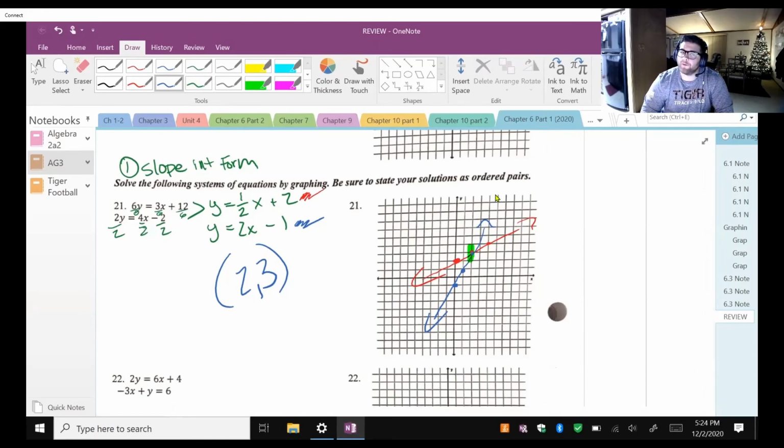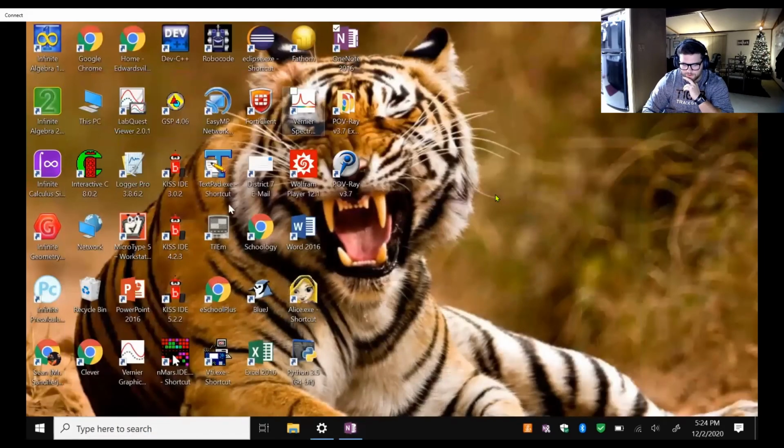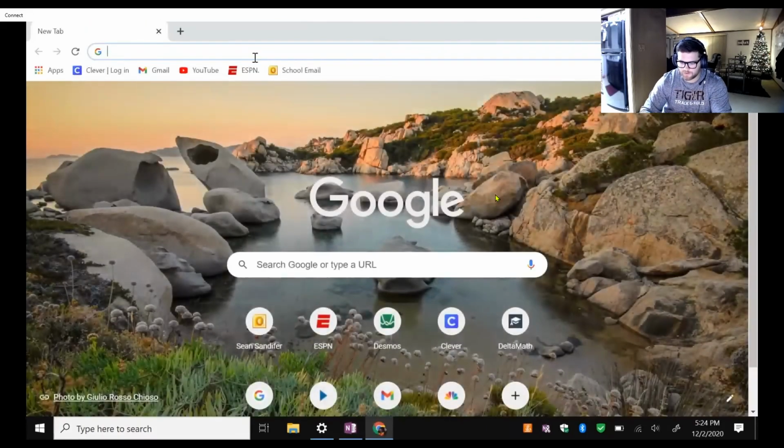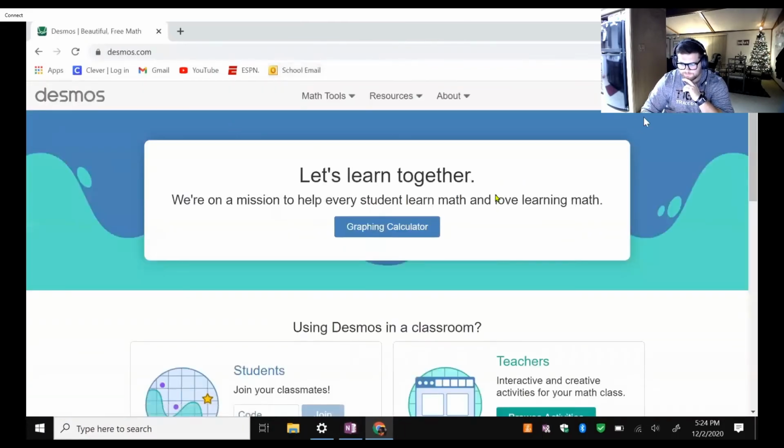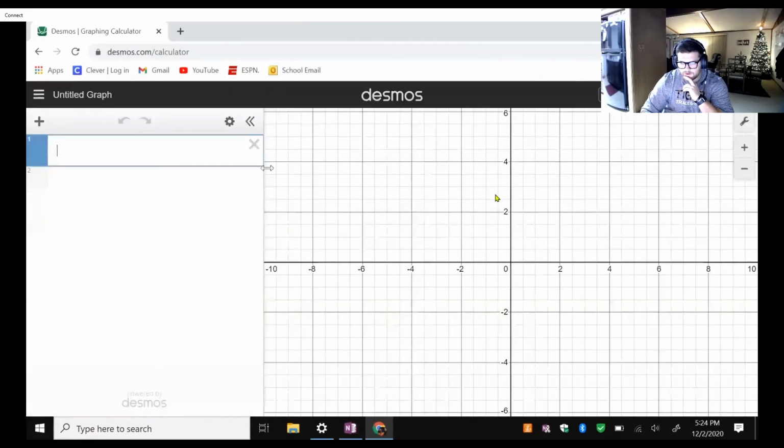I don't want to show you this, but I will because I'm a good teacher. Well, it could be a bad teacher, depends on how people look at it, but I'm going to show you anyway. Use your resources. What if I just went to this little thing called Desmos? Let's just go to the graphing calculator.